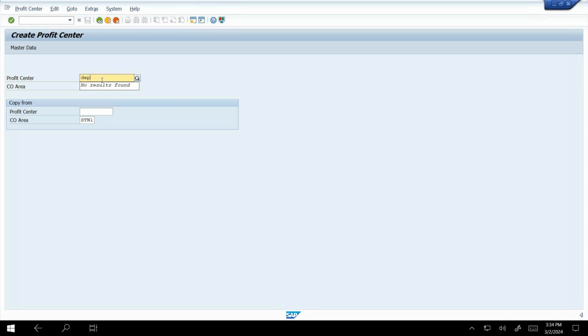Okay, sir. So here I'm going to create one profit center, a dummy profit center, with the department EDEP1. Just click on the master data option.